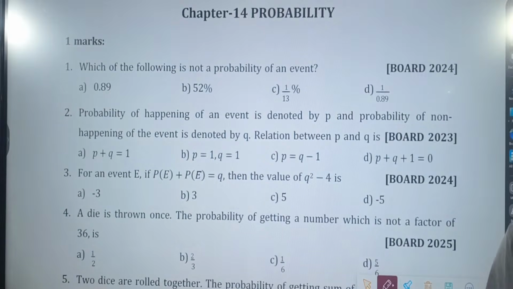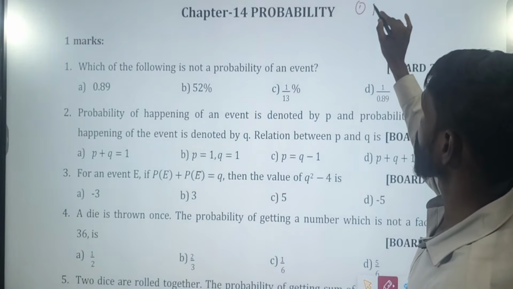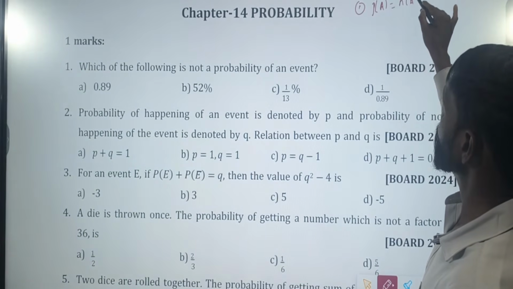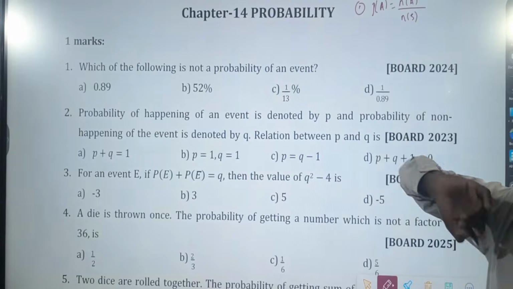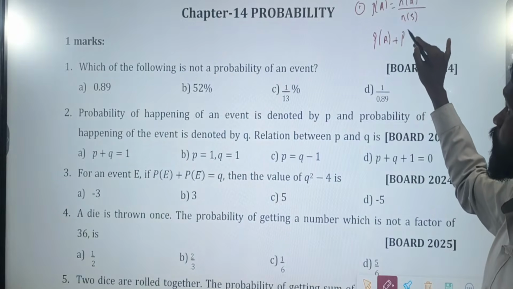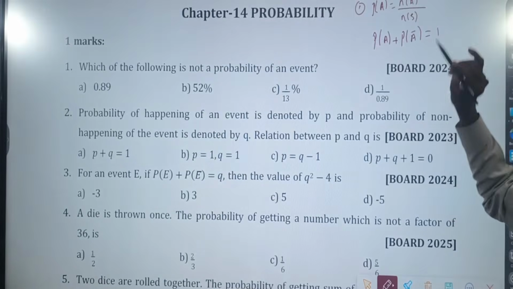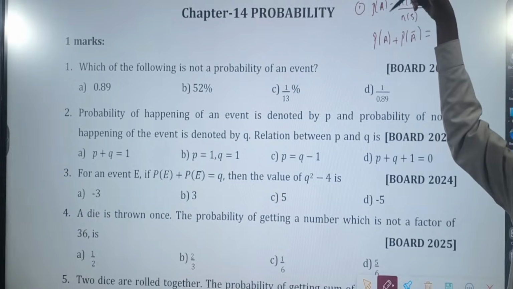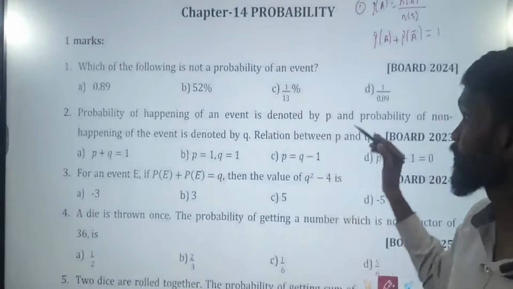Clear? So how many formulas have we learnt? First one is probability of any event is number of favorable outcomes divided by total number of outcomes. Then probability of winning plus probability of losing should be equal to 1. Probability of happening plus probability of not happening, probability of occurring an event plus probability of not occurring an event should always be 1.